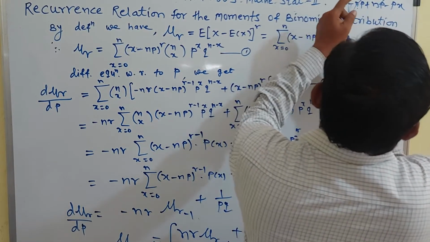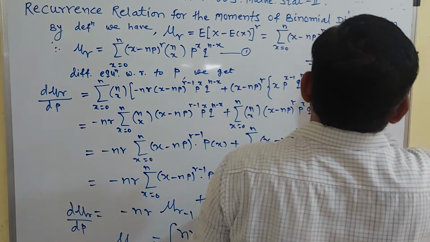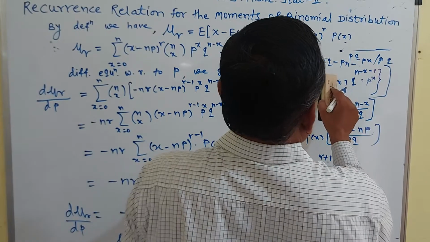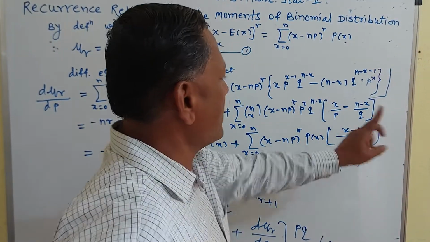Minus np minus px plus px cancel. So what is remaining? Remaining is x minus np only. So x minus np is remaining only.